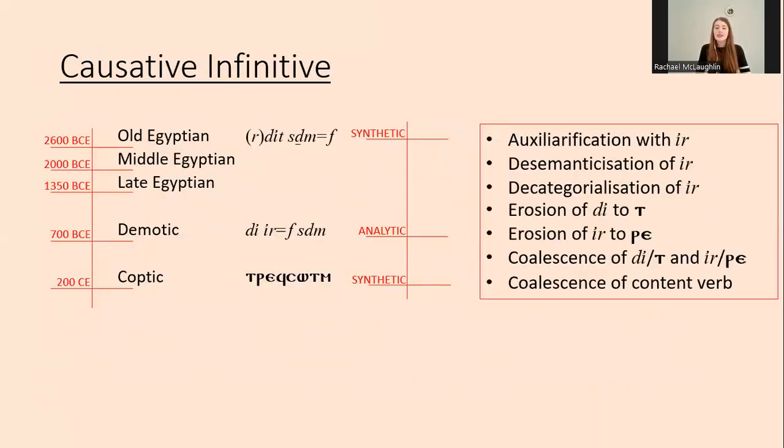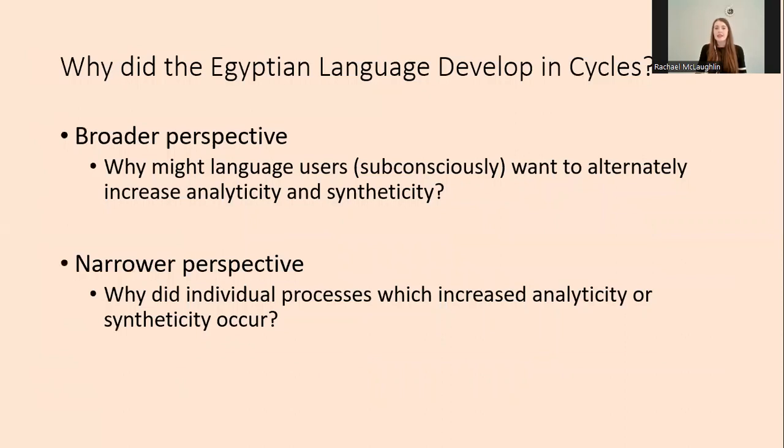So for a quick illustration of the linguistic cycle and the main processes involved in creating it, here's the causative infinitive construction. Here we can see analyticization caused by the auxiliarification of "er", which caused an increase in the quantity of elements of the construction, and then syntheticization through the slight erosion of "d" and "er", which made these phonologically shorter, and the coalescence of "d" to "er" and of the content verb to the rest of the construction. So that's a very quick summary of the linguistic cycle in Egyptian verbal constructions.